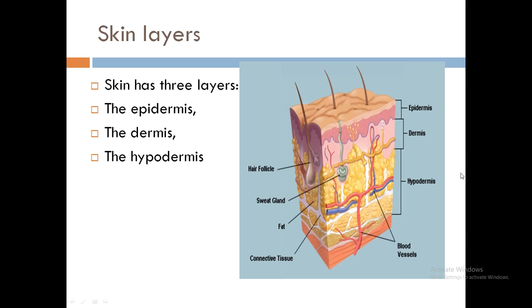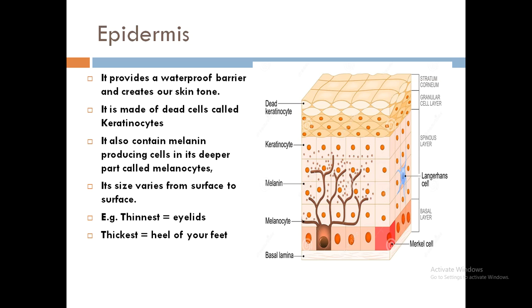Skin layers. Skin is divided mainly into 3 layers. The uppermost layer is the epidermis, the in-between layer is the dermis, and the innermost layer is the hypodermis. The epidermis is a waterproof barrier and it creates our skin tone. It is the outermost layer of the skin which creates the skin tone, and also it is waterproof.